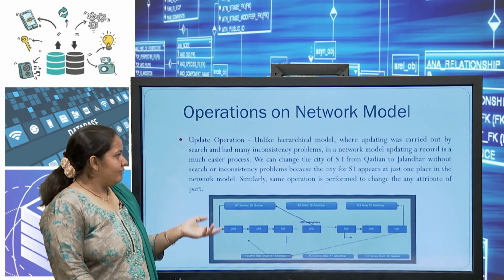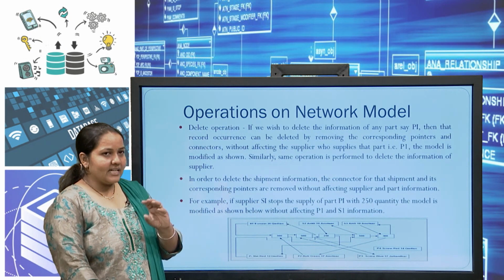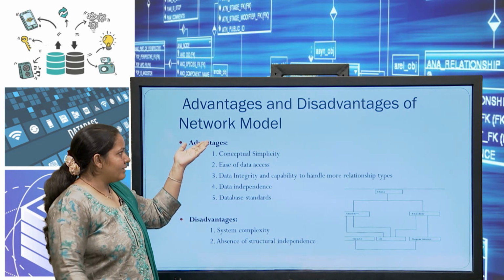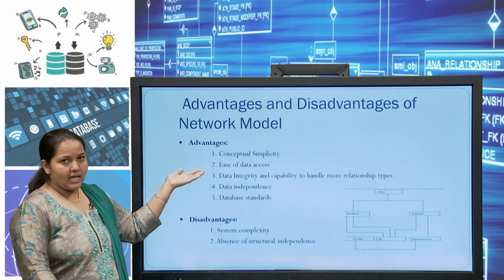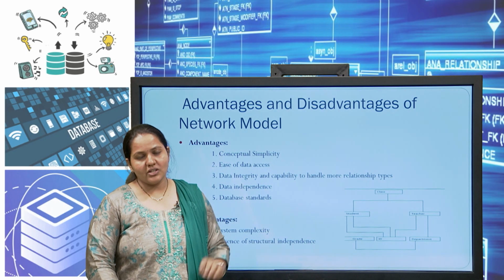That is why we use the relational model. The insert, update and delete are very easy. As we know, the advantages are ease of access and integrity, these are all maintained, but the disadvantage is structure independence, because if we add something, that must change your structure.